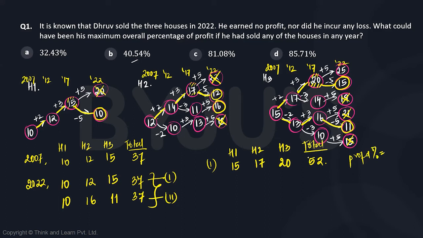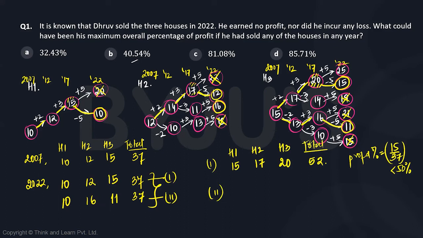So the profit percentage in this case is going to be: 37 was the cost, 52 is the selling price. So this is an increase of 15, right, over 37. Now 15 over 37 is going to be, had this been 18 over 37, this would have been approximately 50%. So this is less than 50%. Okay, let's look at the second scenario.